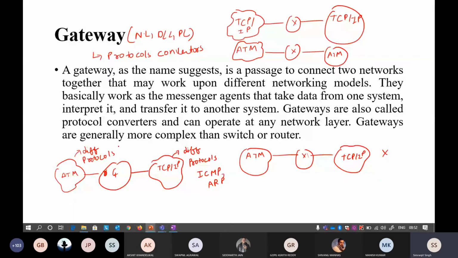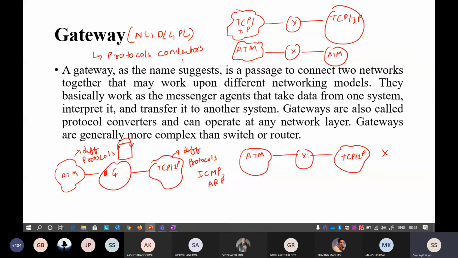So what does the gateway do? It tries to understand this particular network and tries to convert all the protocols that are used there, in such a way that TCP/IP can understand what exactly there was in the ATM. This is not the only advantage of a gateway.